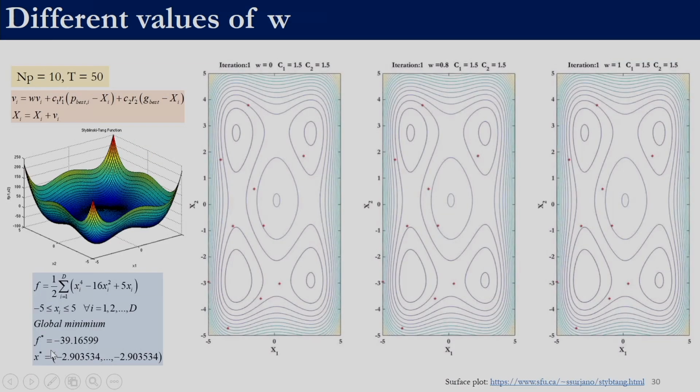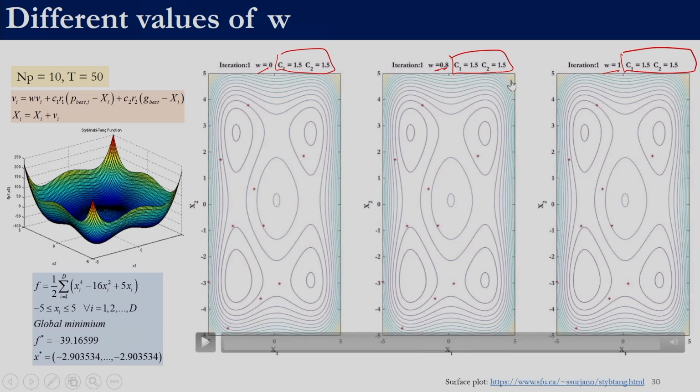So, now let us study the impact of the inertia weight, right. Here we have 3 cases for the same problem which we have discussed. C1 and C2 are constant for all the 3 cases, set at 1.5. The inertia weight is also set to 3 constant values, W is equal to 0, W is equal to 0.8 and W is equal to 1. Right now we are not varying W with respect to the iteration, it is a constant value.